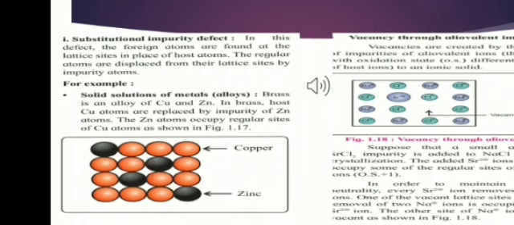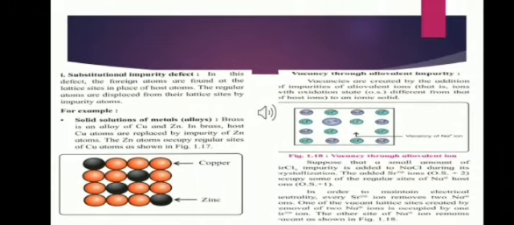In the second case, vacancies are created by the addition of impurities of allovalent ions. What are allovalent ions? That is the ions with the oxidation state different from that of the host ion. Let us take an example of sodium chloride.